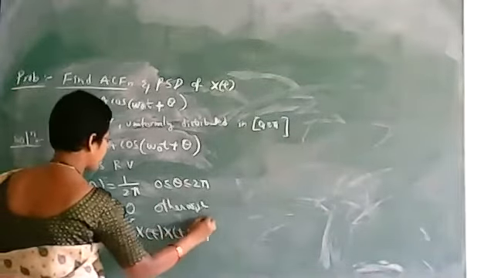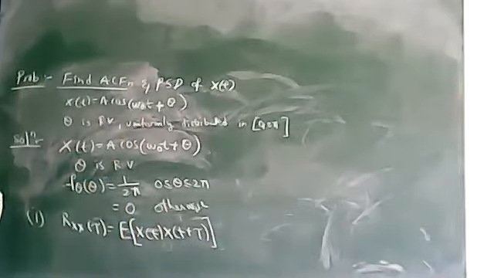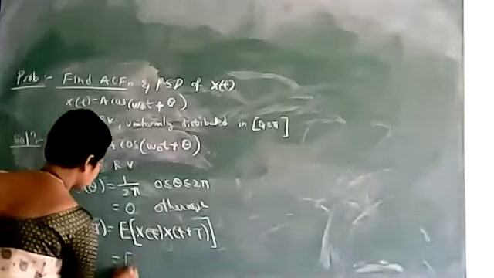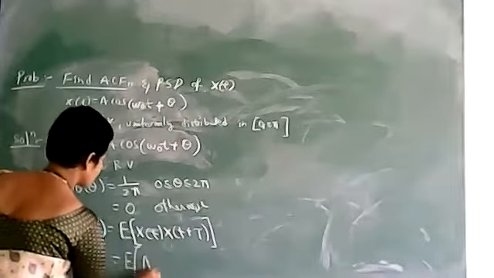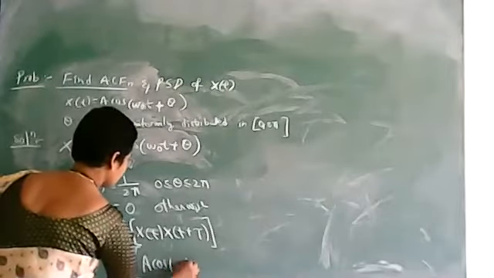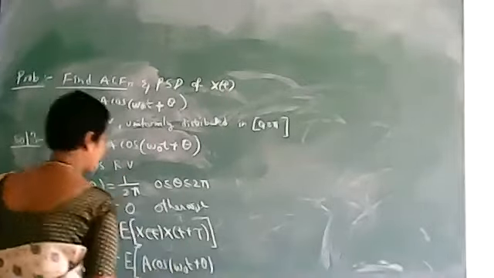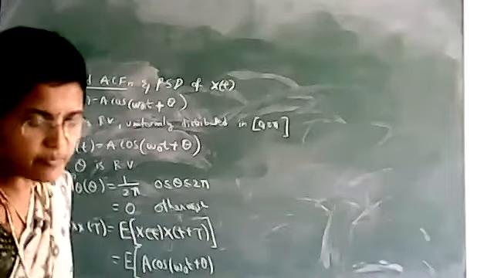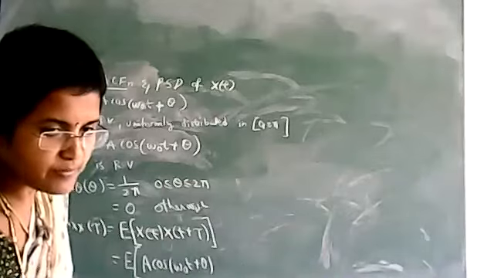This is the formula for finding autocorrelation. Now substitute X(t). So what is X(t)? It is given as A cos(omega naught t plus theta). Now X(t plus tau): in the place of t, substitute t plus tau.